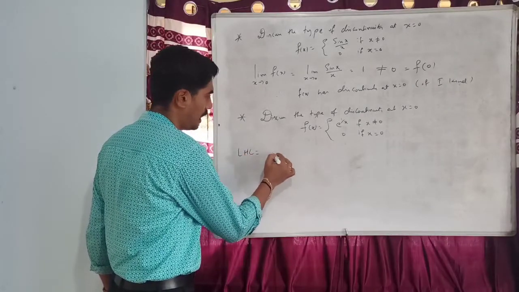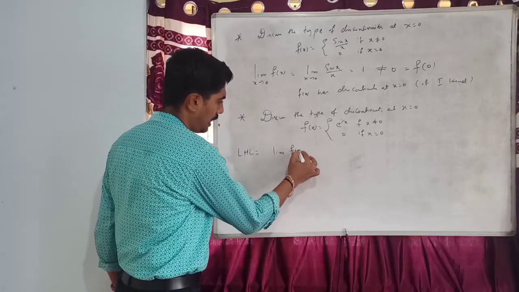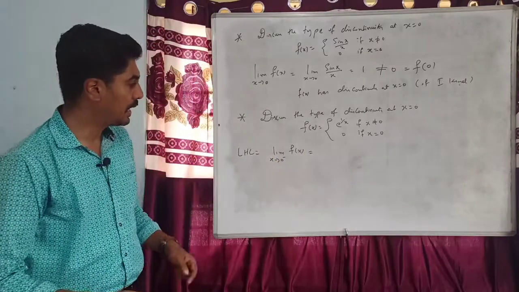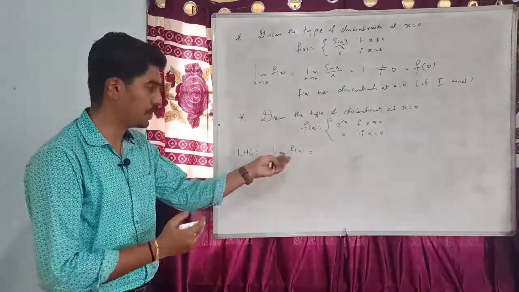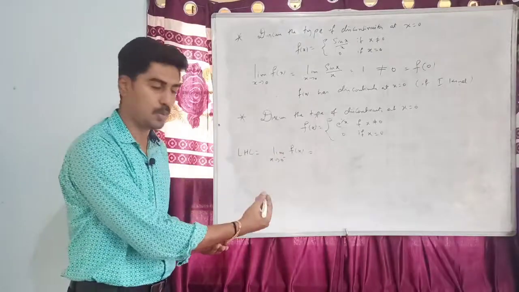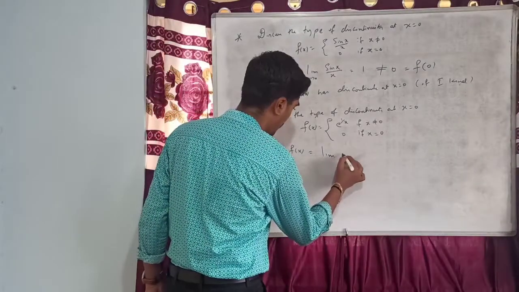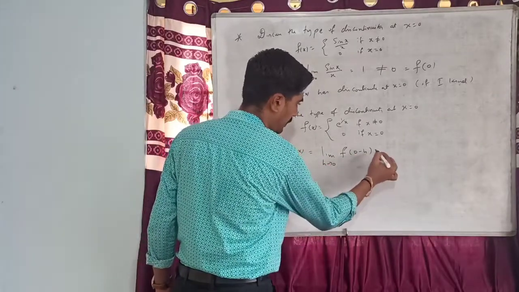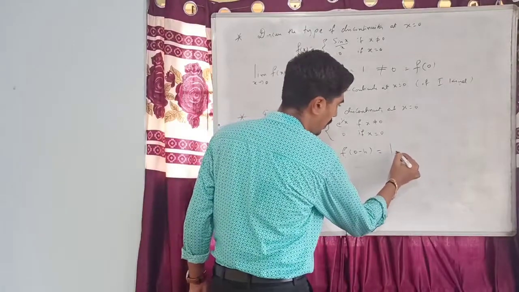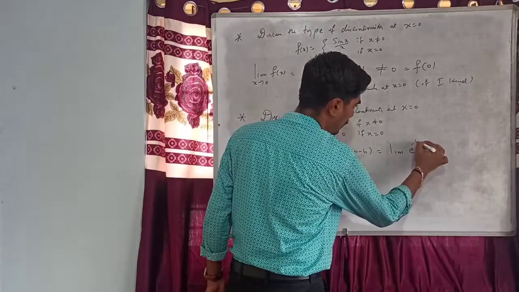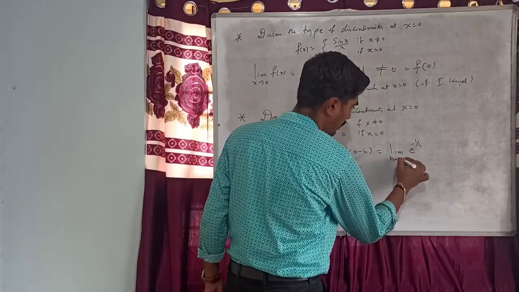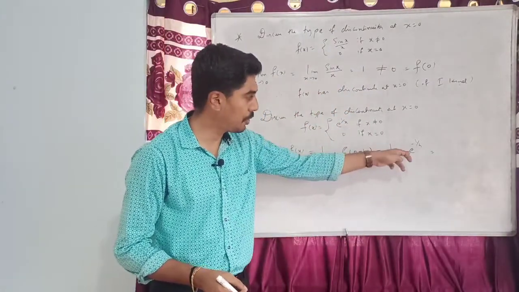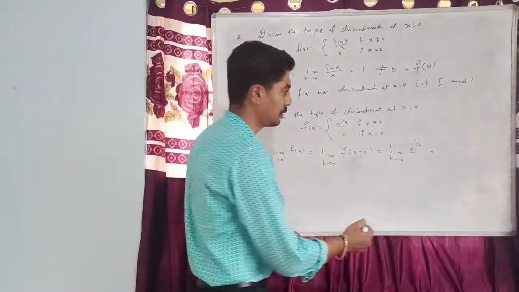LHL is equal to the limit of f of x as x tends to 0 minus. To find the LHL, we substitute x equal to 0 minus h and let h tend to 0. This is equal to the limit of f of 0 minus h as h tends to 0, which is equal to the limit of e power of minus 1 by h as h tends to 0. As h tends to 0, I get e to the power of minus infinity, which is equal to 0.